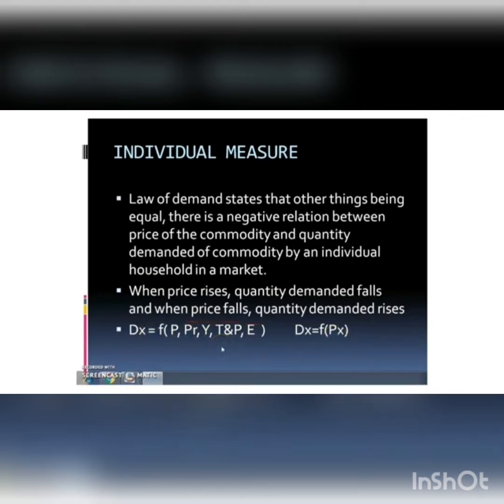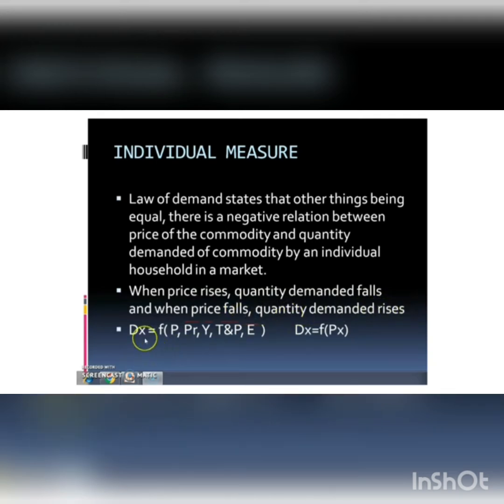All other determinants are constant. That is, other things being equal, there is a negative relation between price of the commodity and quantity demanded of the commodity. That means when price rises, quantity demanded falls, and when price falls, quantity demanded rises.